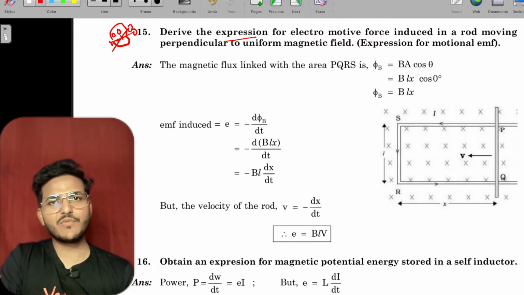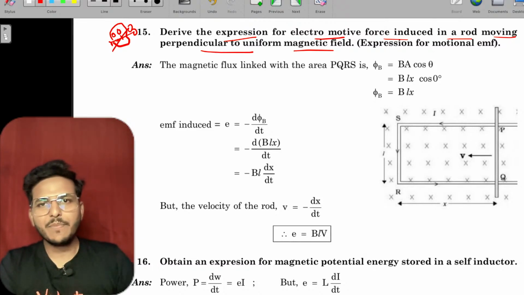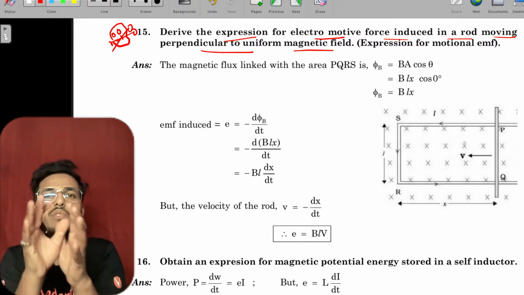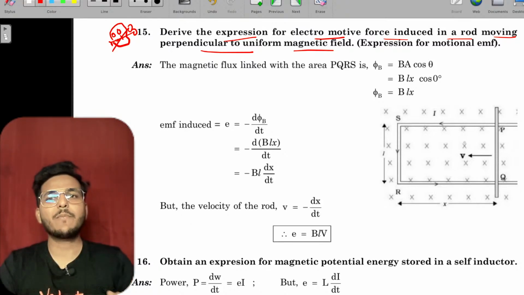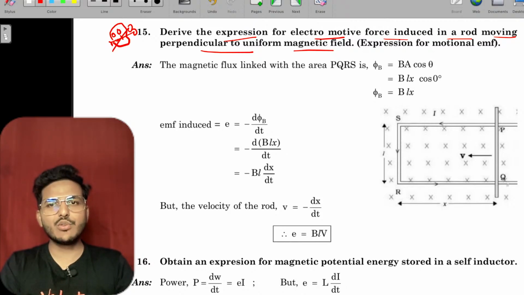Derive the expression for electromotive force induced in a rod moving perpendicular to a uniform magnetic field. See, the crosses are basically the uniform magnetic field going into the paper, and this is PSRQ. This is a conductor, and the arm PQ is movable with velocity v.